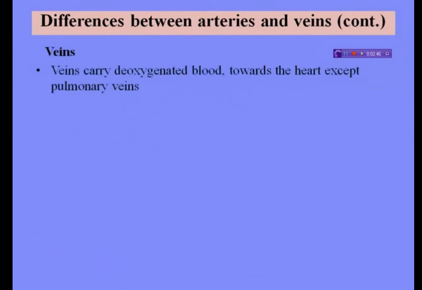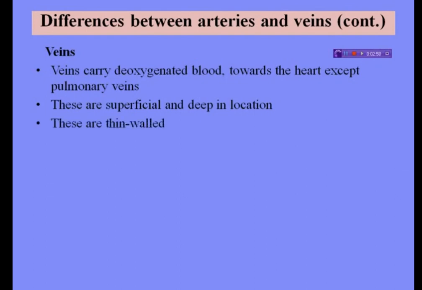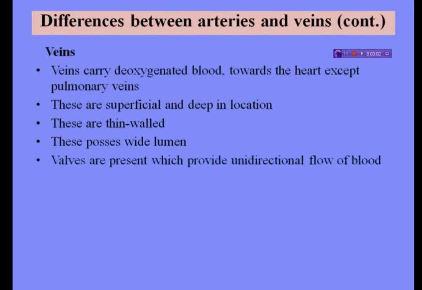Next come veins. Veins carry deoxygenated blood towards the heart, except pulmonary veins. Veins are superficial and deep in location. Veins are thin-walled. These possess a wide lumen. Valves are present in veins, which provide unidirectional flow of blood.